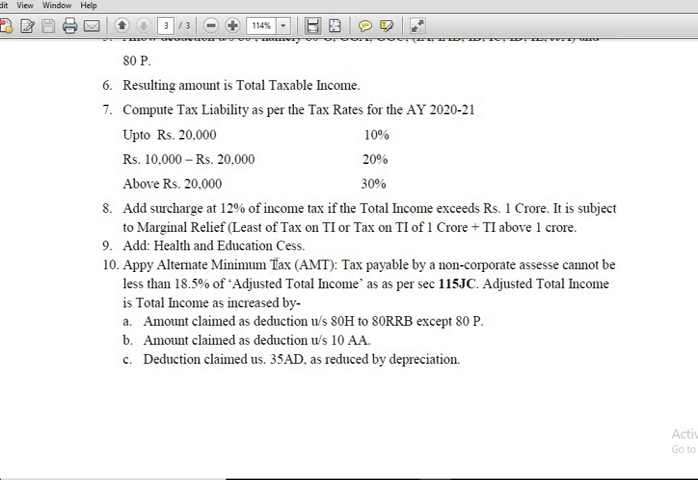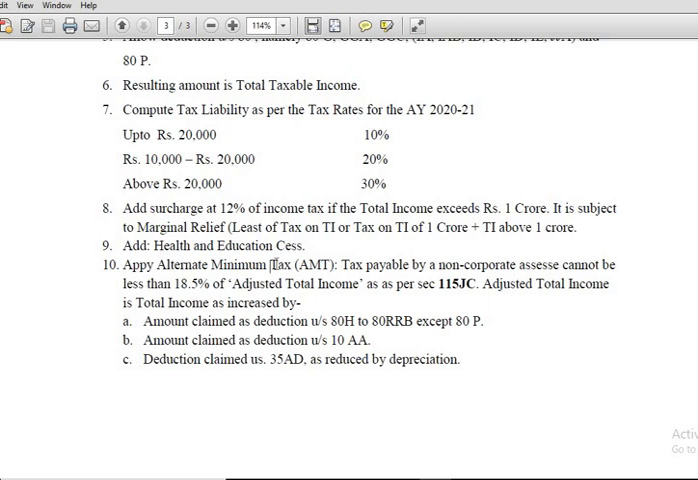Then there is one more concept, alternate minimum tax. In the case of companies, there is minimum alternate tax. But in the case of cooperative societies, the tax applicable is called alternate minimum tax. That means minimum tax has to be paid by any cooperative society, and that is under section 115JC. Tax payable by a non-corporate society cannot be less than 18.5% of adjusted total income as per section 115JC.